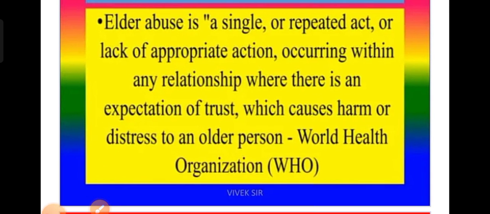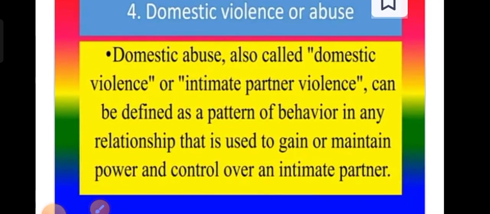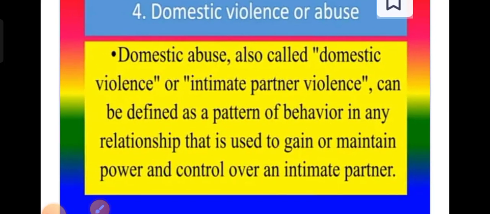That is according to WHO. Domestic violence or abuse, also called intimate partner violence: behavior in any relationship that is used to gain or maintain power or control over an intimate partner.